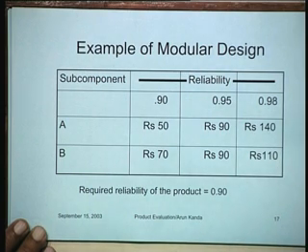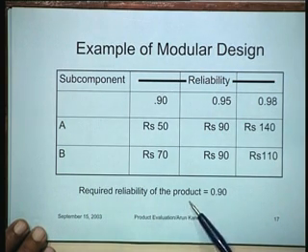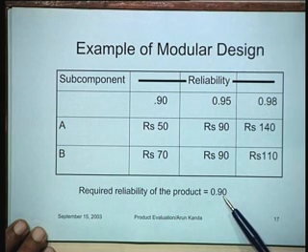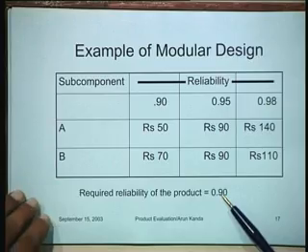Now suppose the required reliability of the product is 90%. This is the requirement of the design, or it could be a requirement of the marketplace, whatever it is. So the question is, how would you buy the components from different vendors so that you can attain this reliability at a minimum cost?